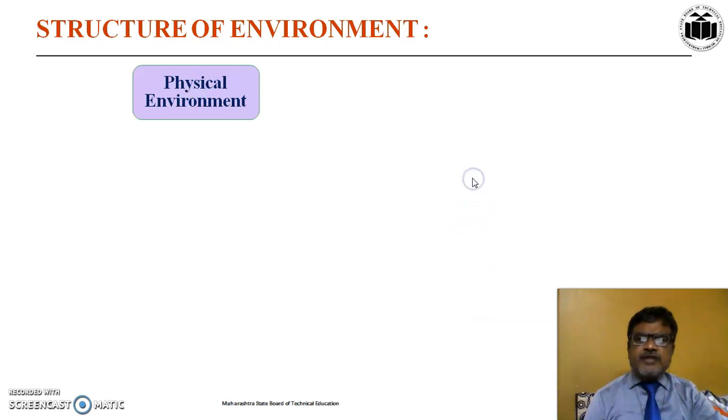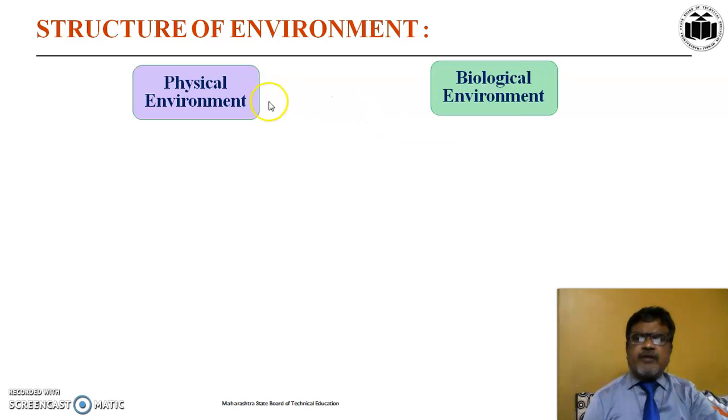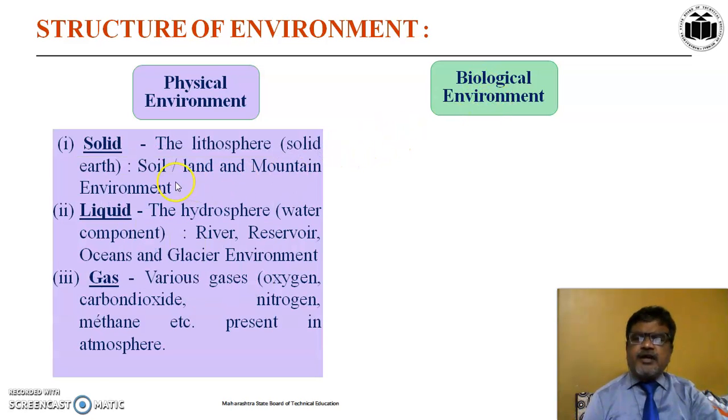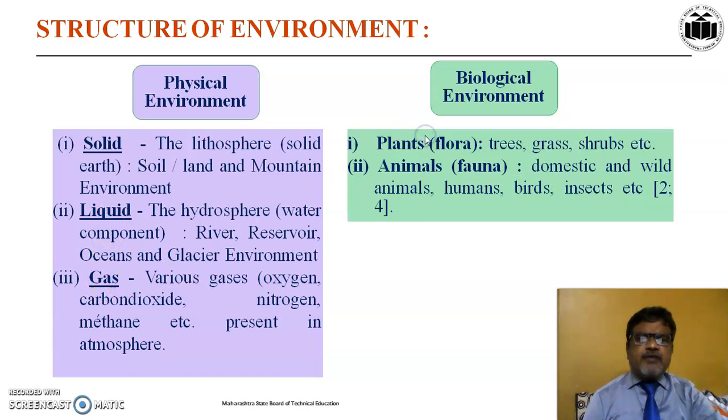Now we have to study the structure of environment. There are two structures of environment. First is physical environment structure and second is biological environment structure. Physical environment structure includes solids, liquids and gases, and biological environment includes flora, that is plants, and fauna, meaning animals.